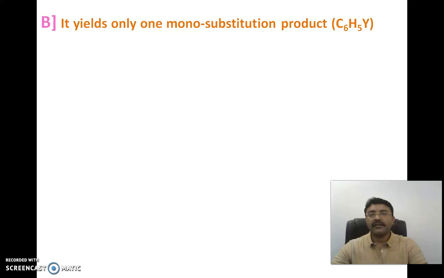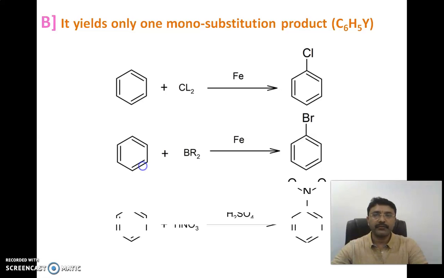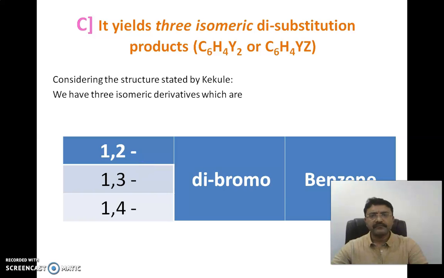Let us look at another evidence. It yields only one monosubstituted product. Look at these reactions, the chlorination and the bromination. You are getting the one chloro or one bromo benzene. That is the only one monosubstituted product. While doing the nitration using HNO3/H2SO4, you are getting the one nitrobenzene.